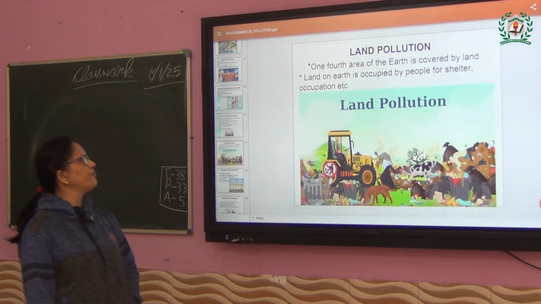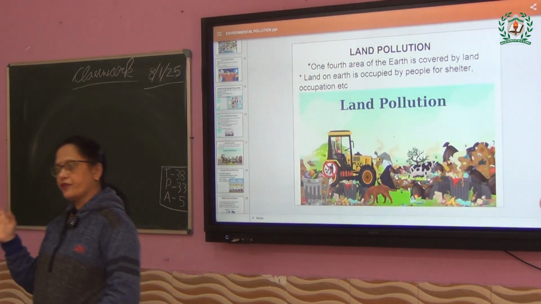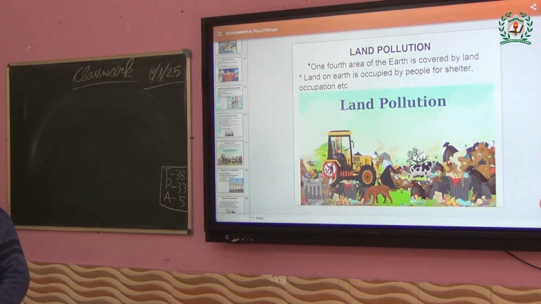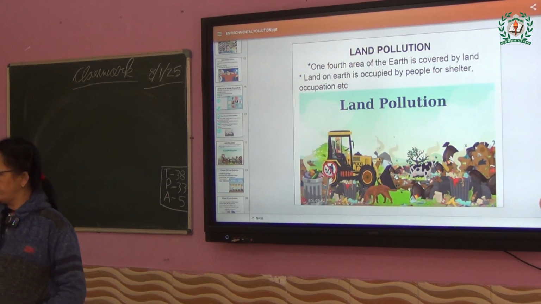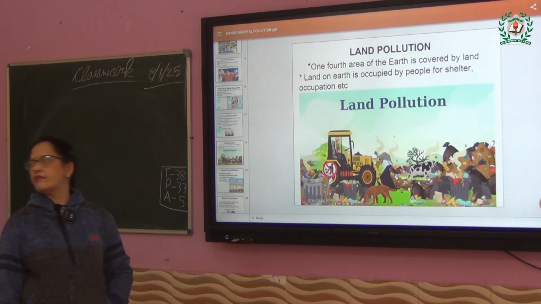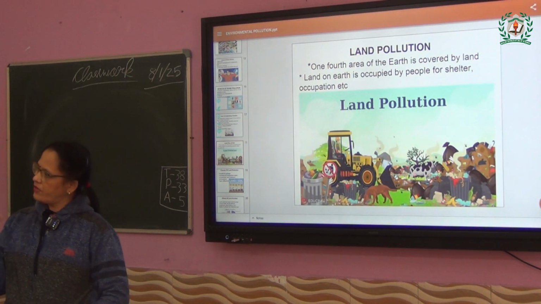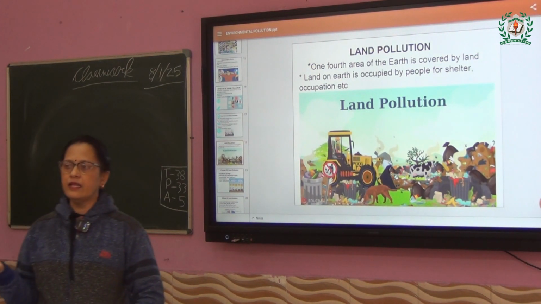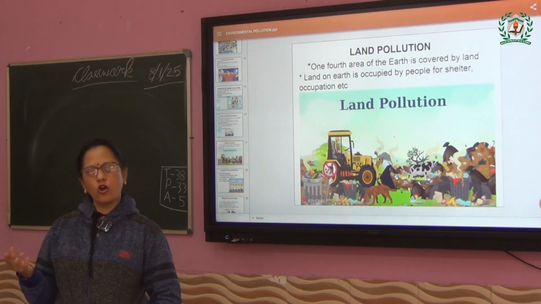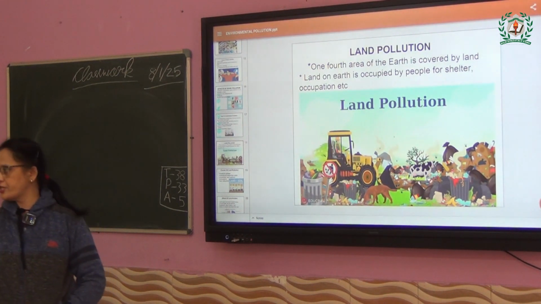Now we will talk about the last pollution, that is land pollution. So what is land pollution? First of all, when we started with air pollution, we learned what is atmosphere, because air is related to atmosphere. Similarly, when we are talking about land, we have to learn how much part of the earth is covered by land. So we will see 1/4 of the area of the earth is covered by land. If we divide the earth into 4, 1/4 is covered with land. And on that land, people are making shelter, and for their occupation also they are using it.